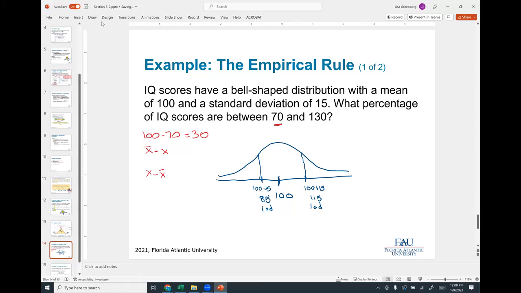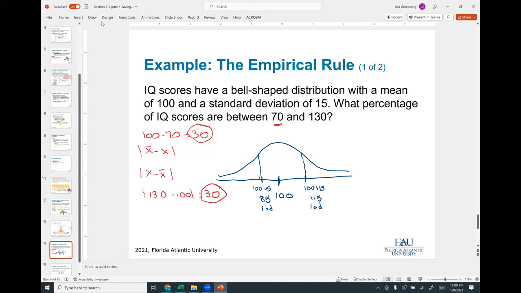You could just take the absolute value and make it X minus X bar for both. So this would be the absolute value of 130 minus 100, which is also 30. So we're 30 away from the mean on both sides.